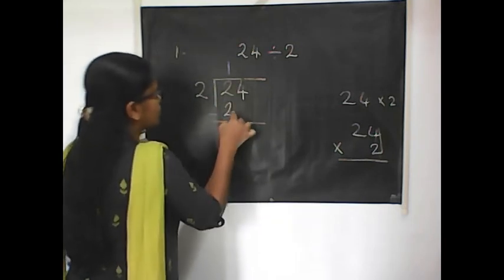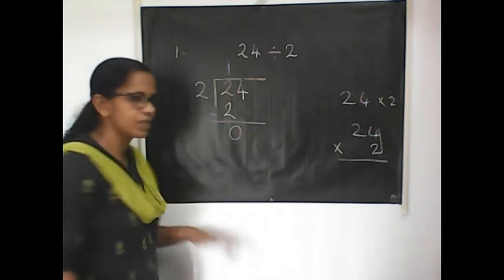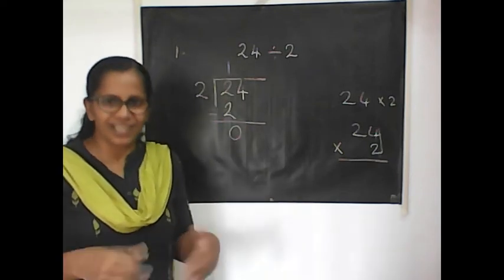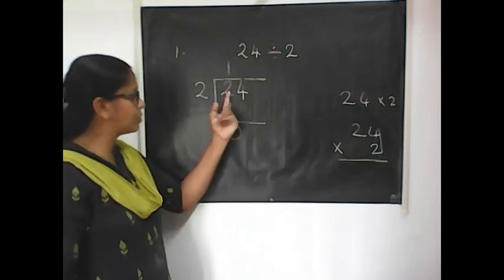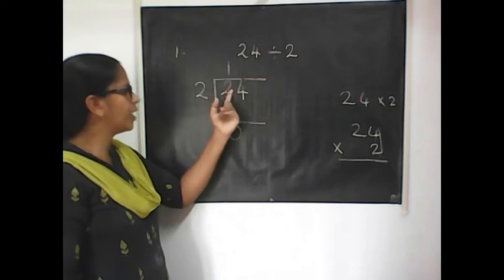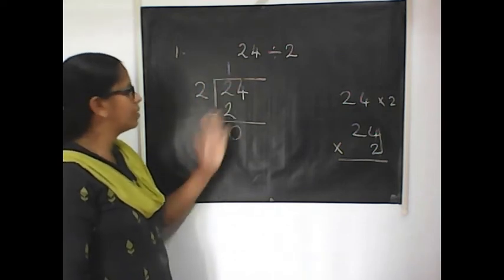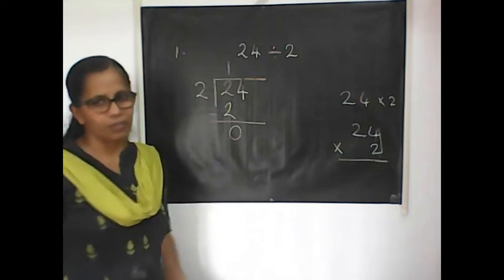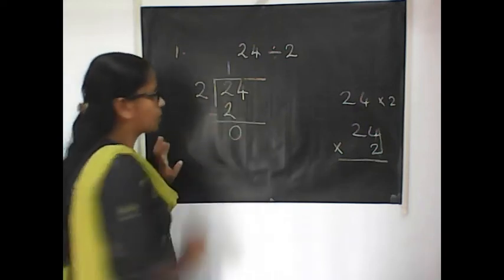Subtract this 2 from this 2. That is 2 minus 2 is 0. That means I don't have anything. Practically just think of it in a statement way. I had 2 toffees. I gave these 2 toffees to 1 student. Now I have nothing with me. Okay? So that digit is over.